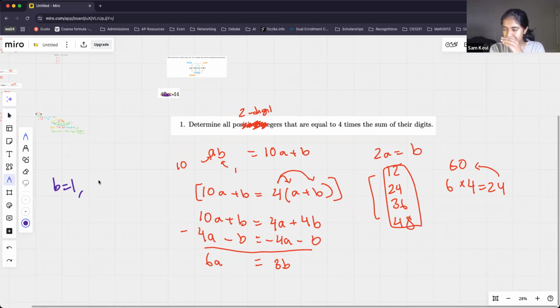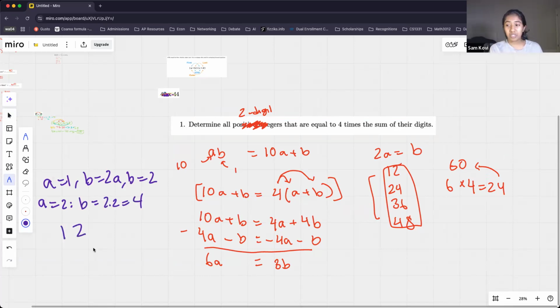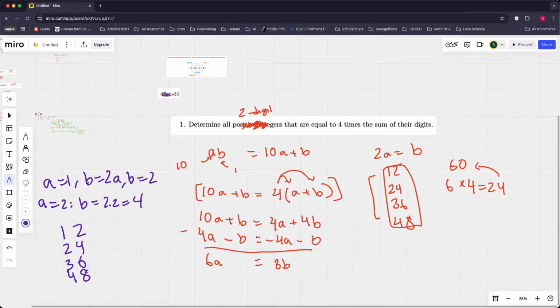Actually, hold on. Let's say I selected A is equal to 1, then since B is equal to 2A, that means B is equal to 2. Similarly, if A is equal to 2, then B is equal to 2 times 2, which is 4. So that's how we're able to say the first digit is 1, the second digit is 2. The first digit is 2, the second digit is 4. If the first digit was 3, the second digit would be 6. If the first digit was 4, the second digit would be 8. If the first digit was 5, the second digit would be 10, but 10 is not a digit. So that's why we stop from that point onwards. Okay. Does that make sense?